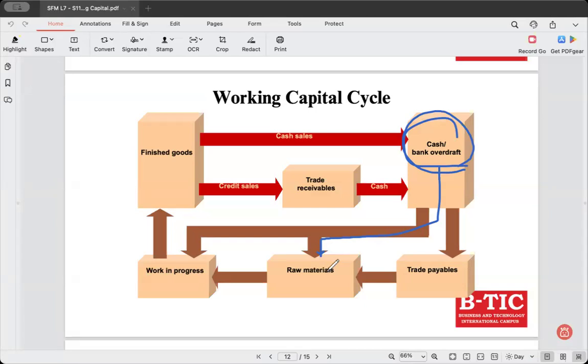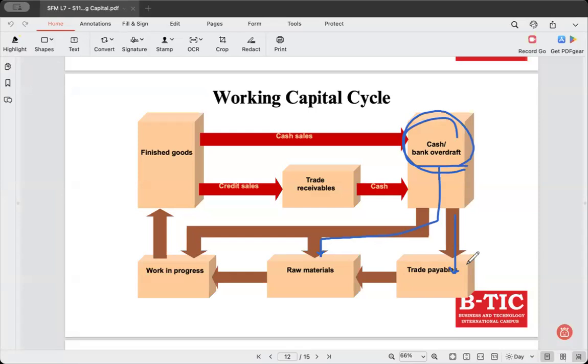And you have the other option. Instead of paying immediately, businesses may purchase the raw materials on credit. Now, this creates a liability and you call them trade payables. Another term that we use for trade payables is creditors, meaning the company owes them.